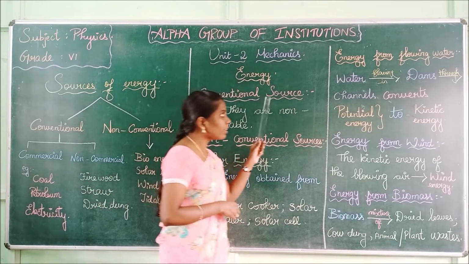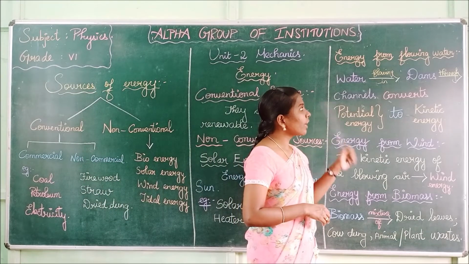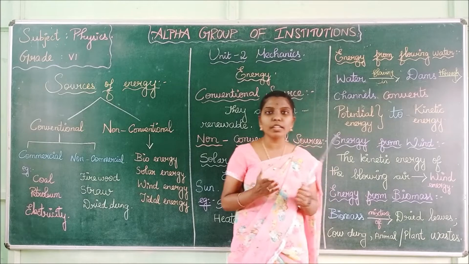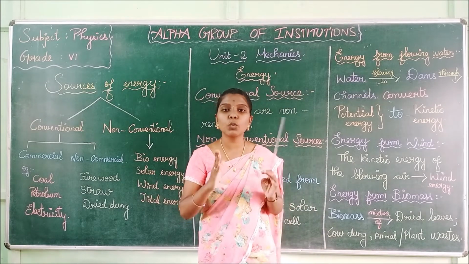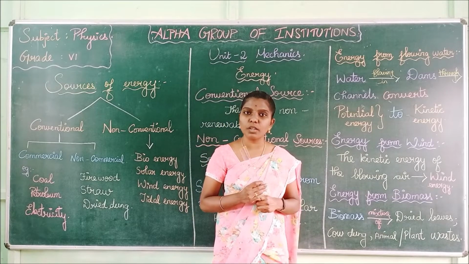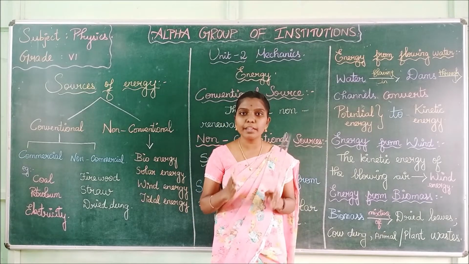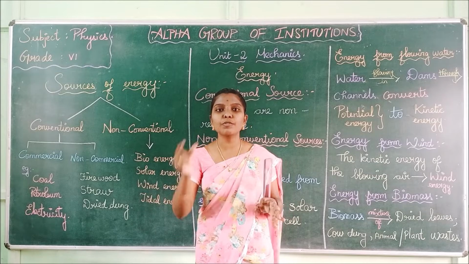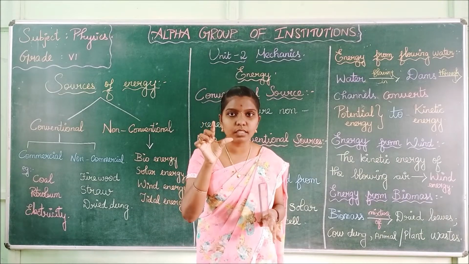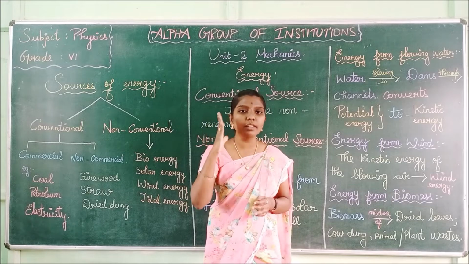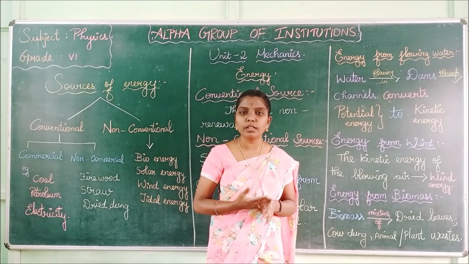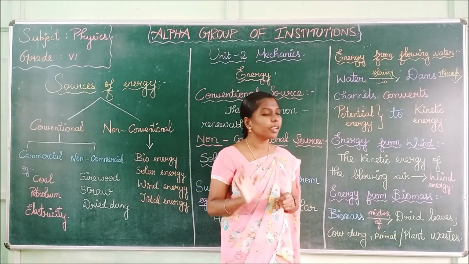Next, energy from flowing water. Energy that is produced from water is called hydroelectric energy. What is the energy that is obtained from water? It is called hydroelectric energy. The word hydro refers to water. So the energy that is obtained from water is called hydroelectric energy.